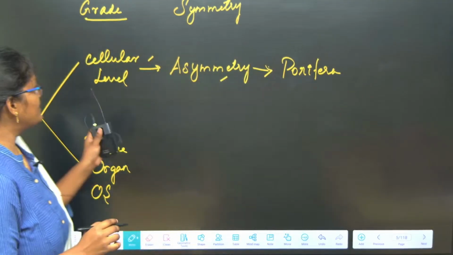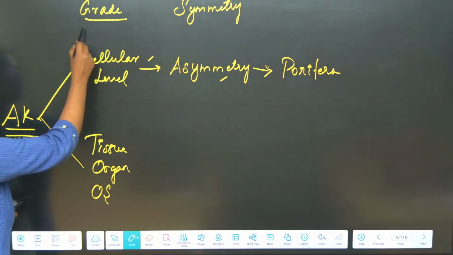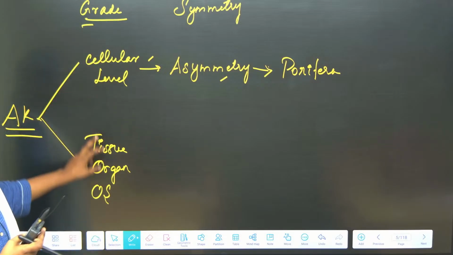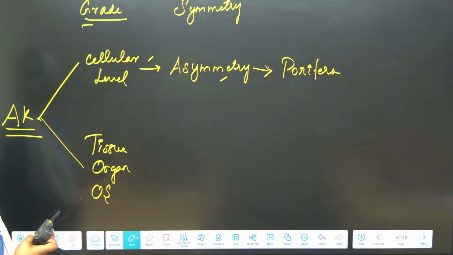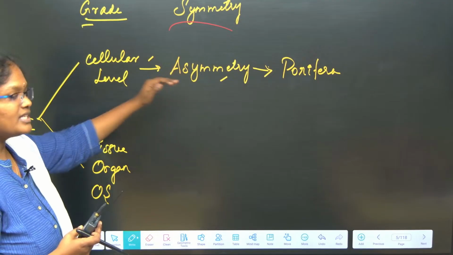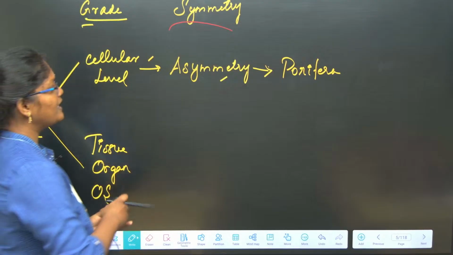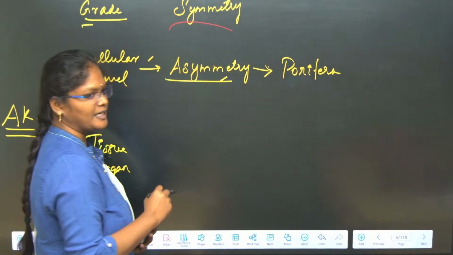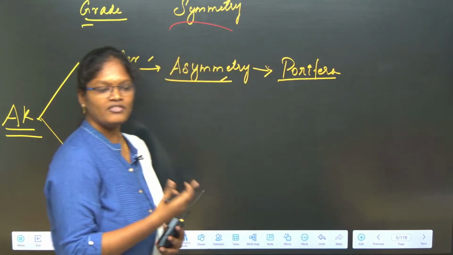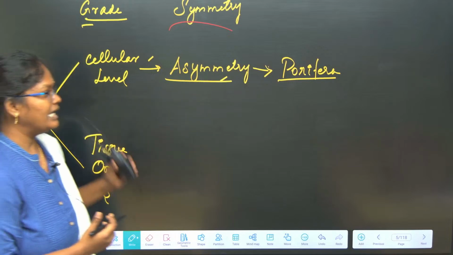Yes, Porifera. See, let me say again, the animal kingdom based on the grade of organization is classified into two. One is cellular level and another one is tissue, organ and organ system level. Okay, based on the symmetry, the cellular level organisms have no symmetry. So that is why we are calling them asymmetrical, and the phylum placed under this category is Porifera. We have different phyla in the animal kingdom. In that way, Porifera comes under asymmetry.